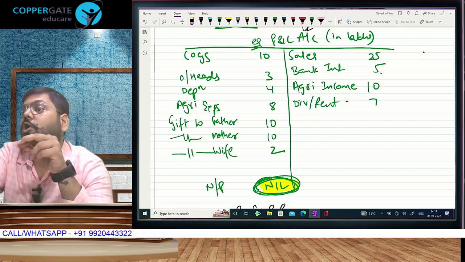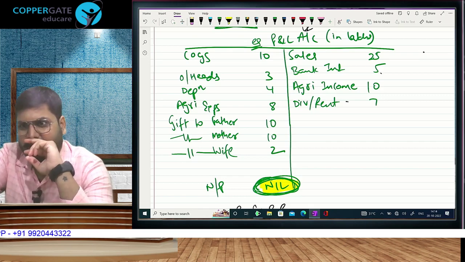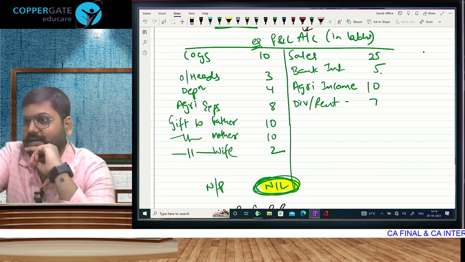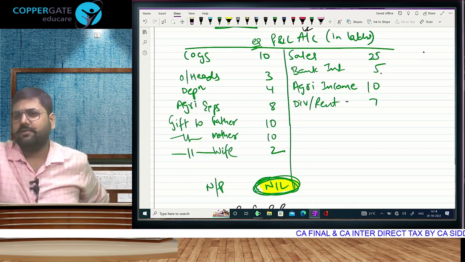2 marks is called normal loss. Normal loss सिखाया कॉस्टली? Yes, sir. For silly mistakes, clerical errors. क्या बोलते हैं? Error of omission, commission. 2 marks I am keeping for that.